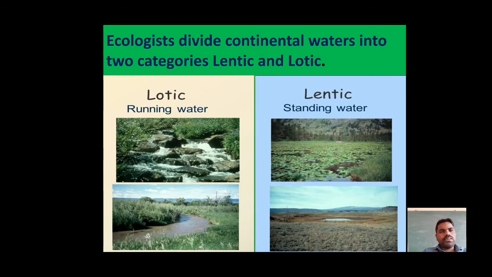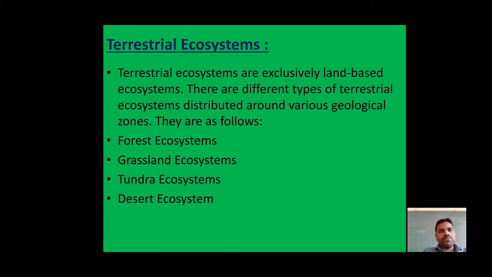Next one, the terrestrial ecosystem. The terrestrial ecosystem is related to the land-based ecosystem. If we go to different countries, we will see different kinds of people, different kinds of animals, and different kinds of plants.